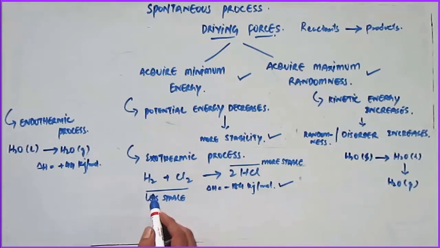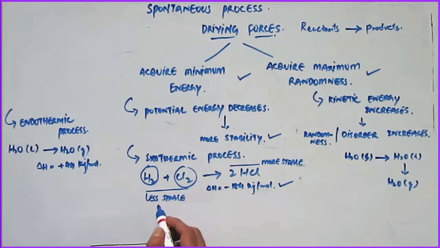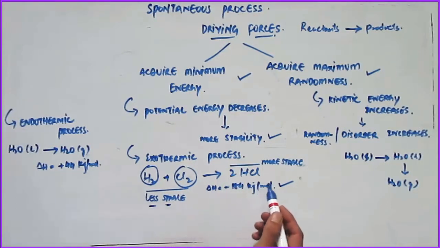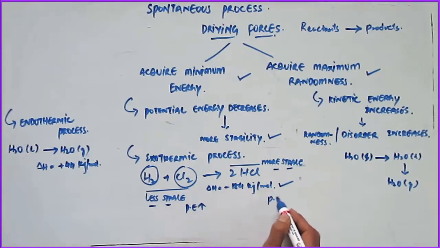So when these reactants, that is hydrogen and chlorine, combine, they are less stable on the reactant side. However, when they form a product, they are more stable in nature, or the potential energy has decreased. So in this case, the potential energy is more in case of reactants, and the potential energy is less in case of the products, wherein it is more stable.